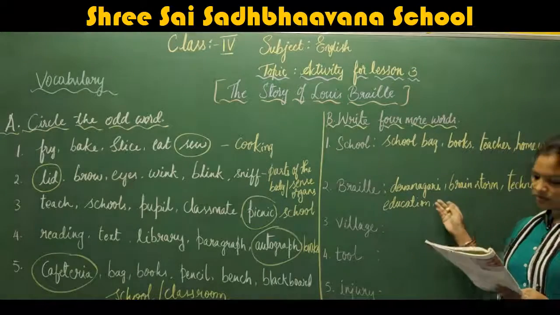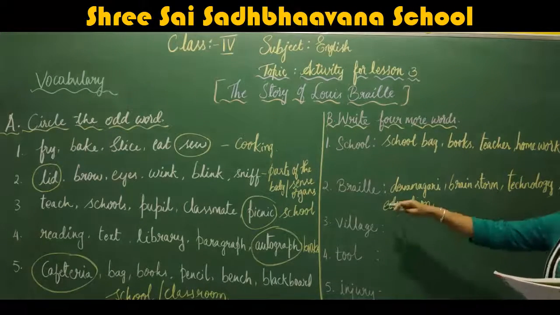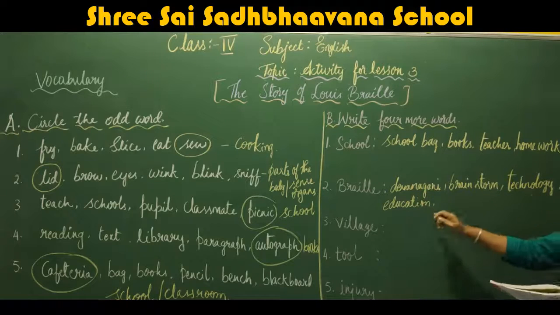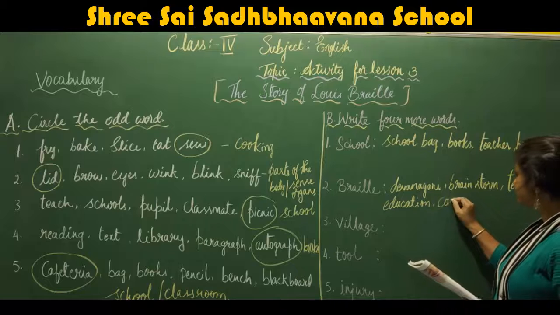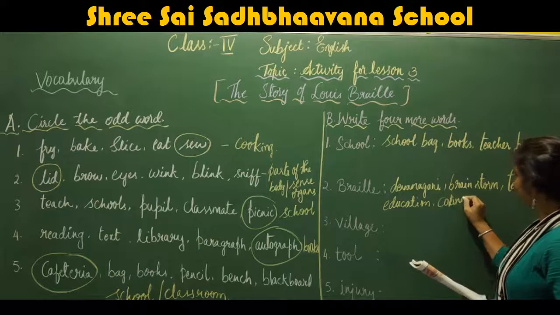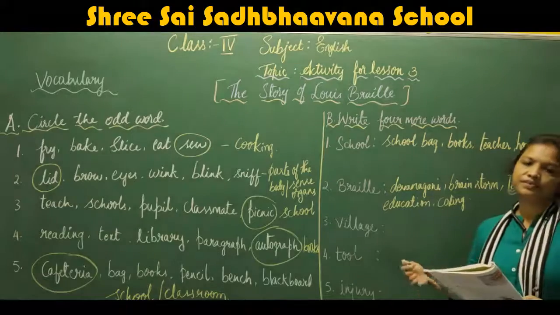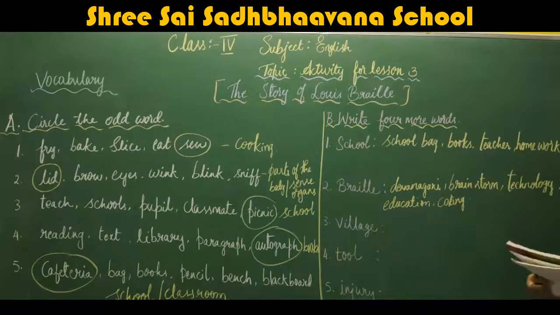Now related words we have written: Braille, Devanagari language, brainstorm language, technology, education, coding, computer coding.